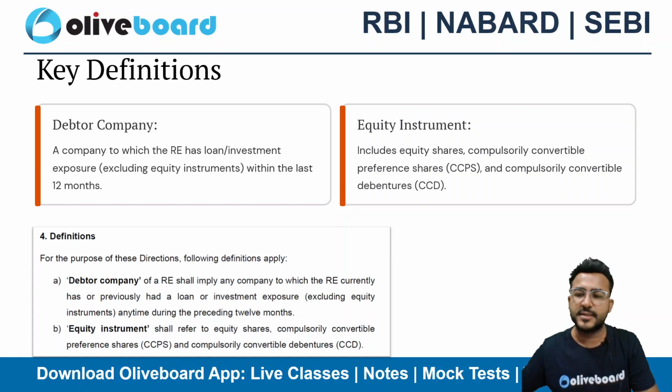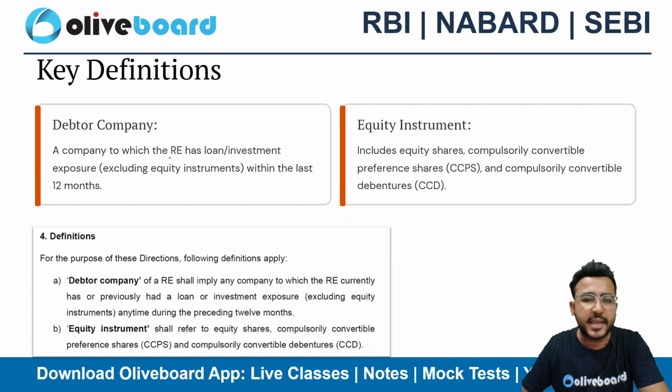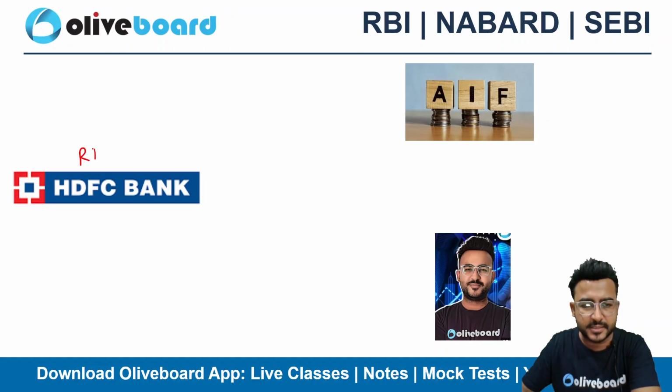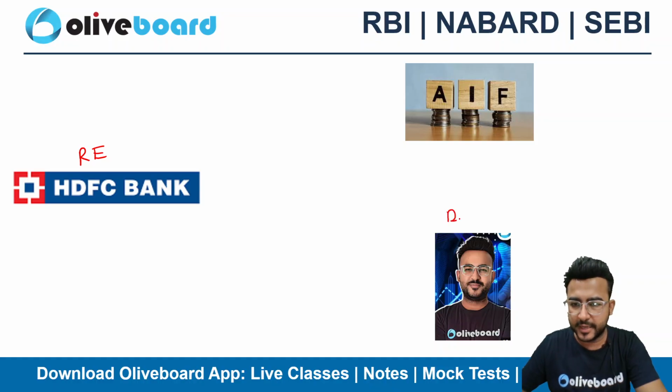Now you need to first learn about some of the key definitions here. The first one is the debtor company. Now what do you mean by debtor company? It's a company to which RE has given loans and investment exposure excluding equity investment within the last 12 months. So let's suppose RE here is HDFC Bank, right? RE here is the HDFC Bank. So HDFC Bank here is the regulated entity and I will be the debtor company.